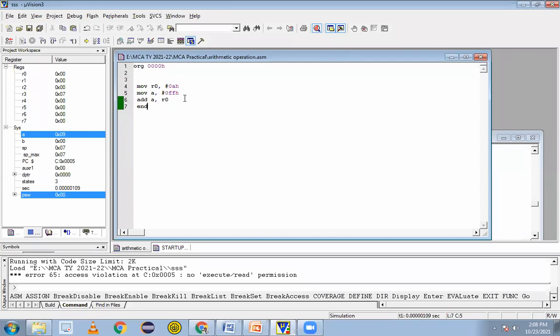Take this next code, next example. Done.